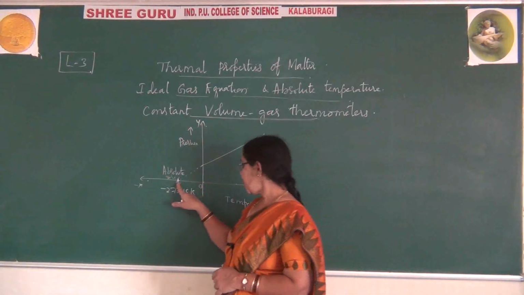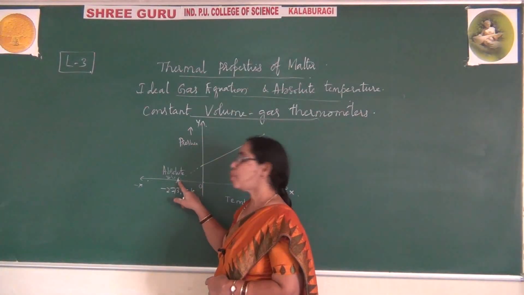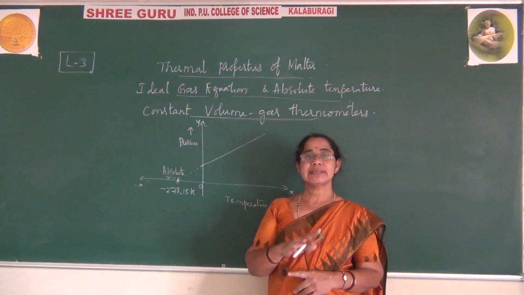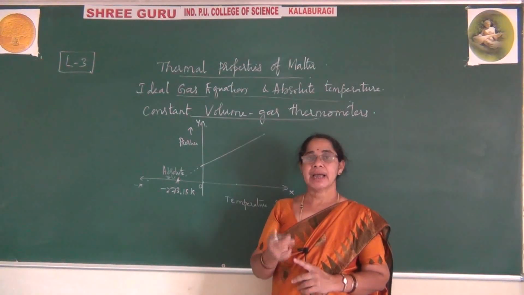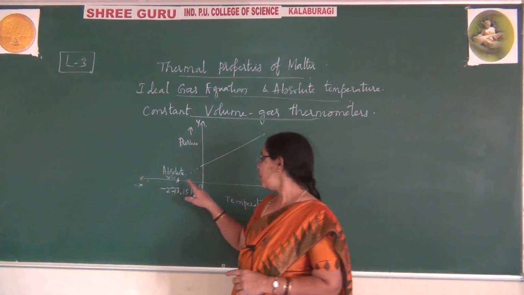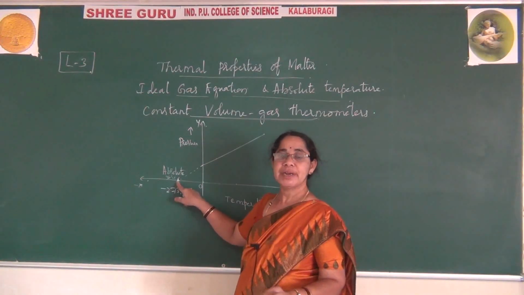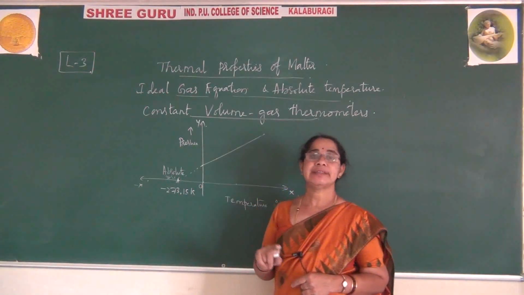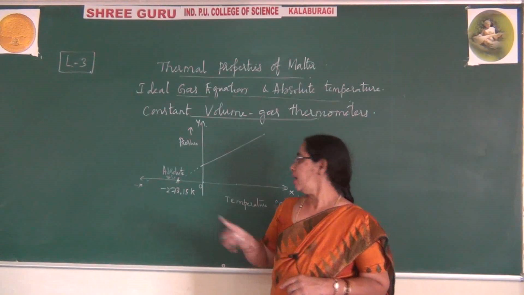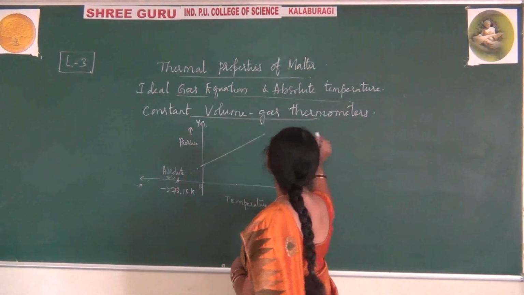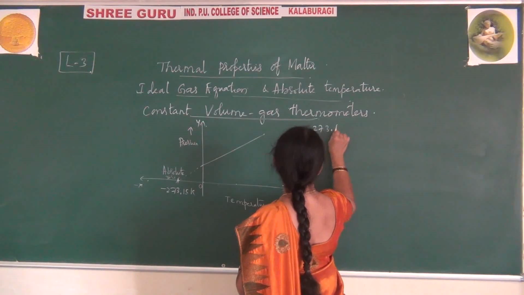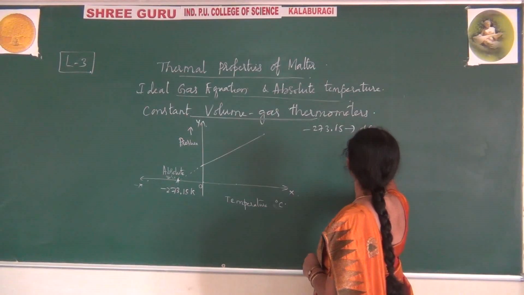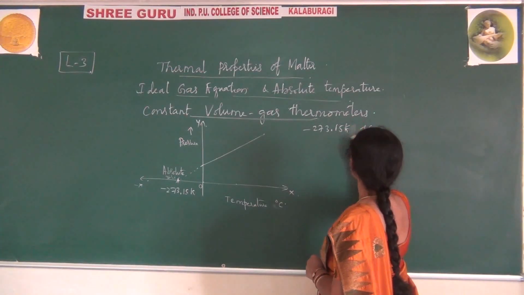So this point is taken as the starting point of the absolute scale. What is that starting point? In his scale, the starting point was taken as the 0 point, which is called the ice point, and that ice point is taken as minus 273.15 Kelvin. So this minus 273.15 in his scale is called the ice point.